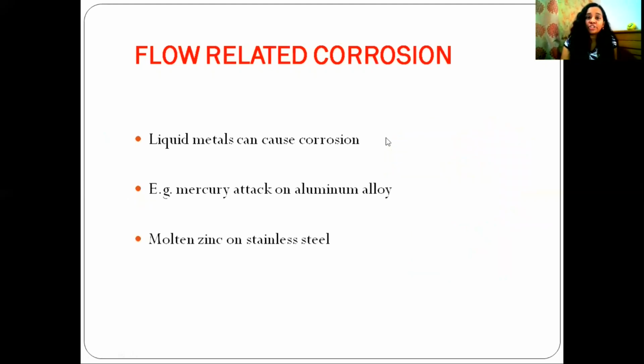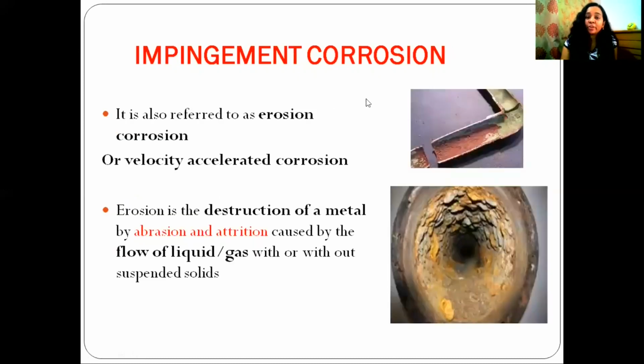Flow related corrosion is there. Liquid metal can cause corrosion. Examples: mercury attack on aluminium alloy, molten zinc attack on stainless steel. These are the examples for flow related corrosion. Impingement corrosion is also an example for flow related corrosion. Impingement corrosion is also known as erosion corrosion or velocity accelerated corrosion.